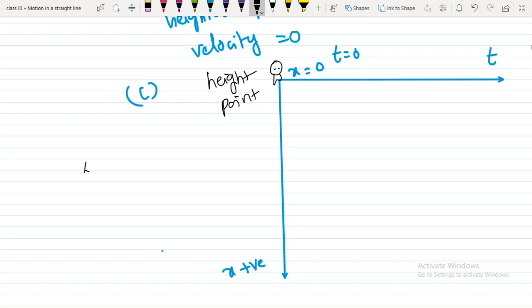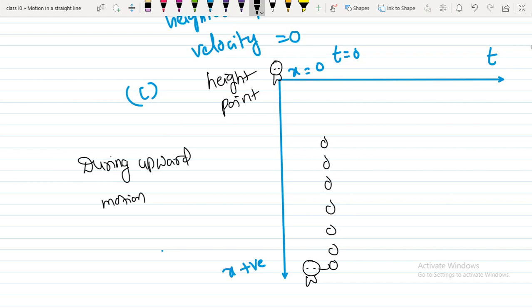So during upward motion, suppose from here I am throwing the ball. The ball is going all the way like this. I throw the ball with 29.4 meter per second, and during upward motion, give the sign of position first.